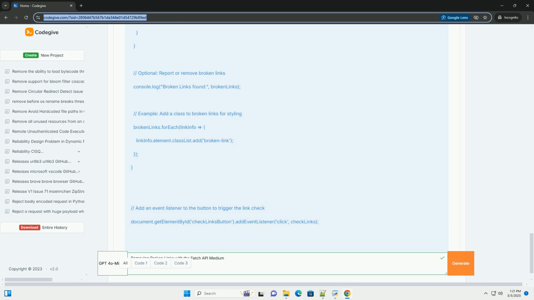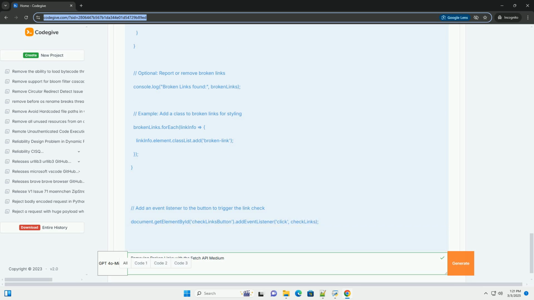CORS headers on target server: If you have control over the target server, you can configure it to send appropriate CORS headers, for example Access-Control-Allow-Origin: * or Access-Control-Allow-Origin: yourdomain.com. However, this is not always possible.